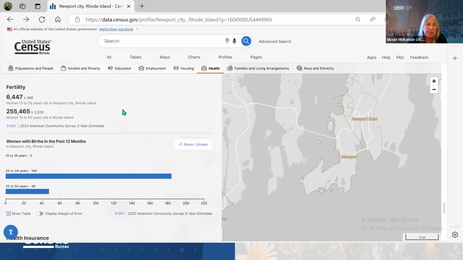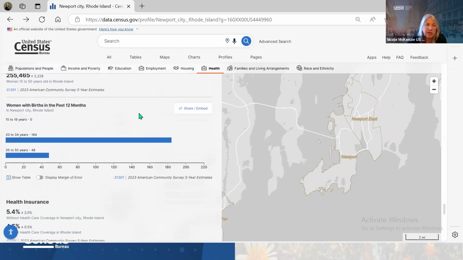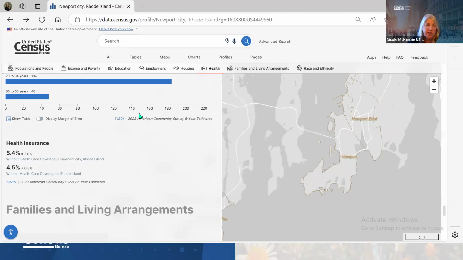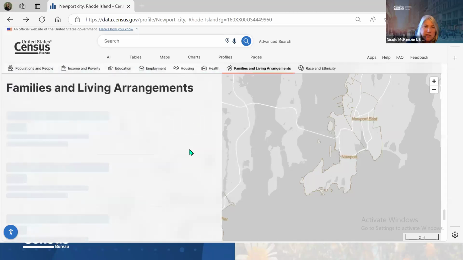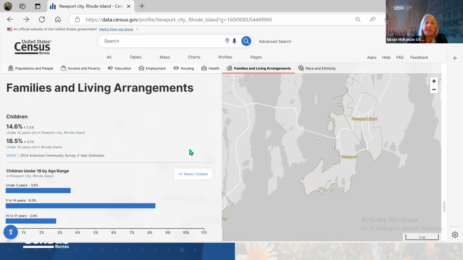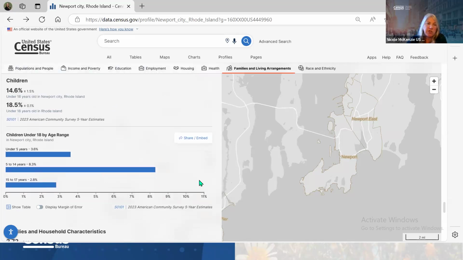Fertility, women, fertility rates, health insurance, families and living arrangements. So depending on what you're wanting to use the census data for, there's just so much you can find here.